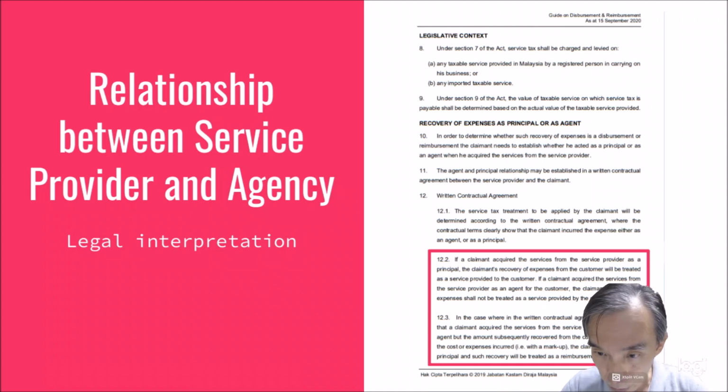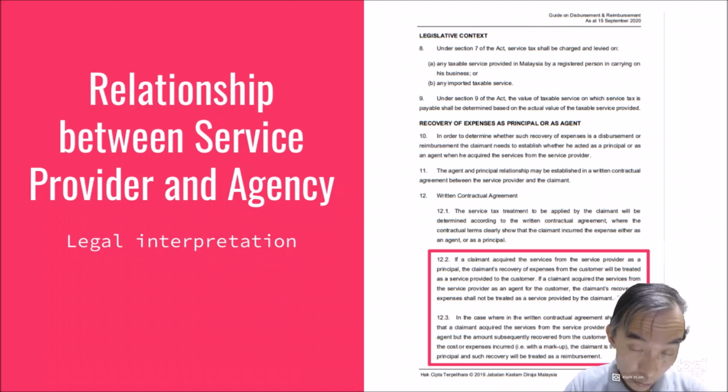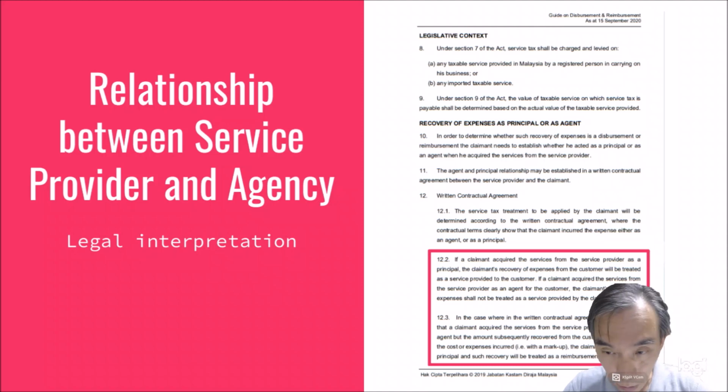So in that scenario, as we read, when the claimant, who is the agency, acquires the service from the plumber as a principal, in this case as a principal, because the plumber doesn't know the owner of the individual unit, right? So he only looks at the payment from the agency, as in, you employed me to do the job. I don't care who owns the unit.